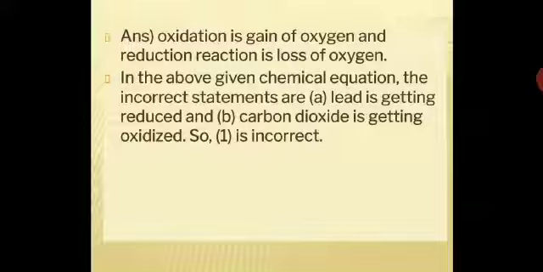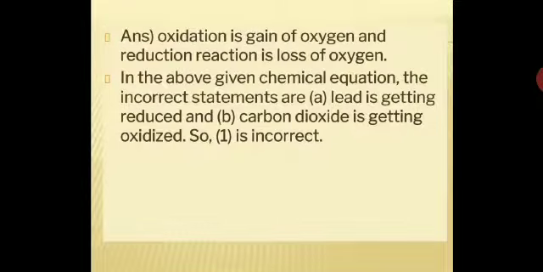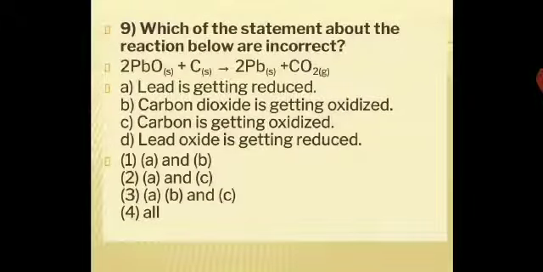Over here let us see. Lead is getting reduced. And next point here, in the above chemical equation the incorrect statements are lead is getting reduced and carbon dioxide is getting oxidized. So one is incorrect. Do you agree with this? One is incorrect. Why? Lead is getting reduced and B, carbon is getting oxidized.